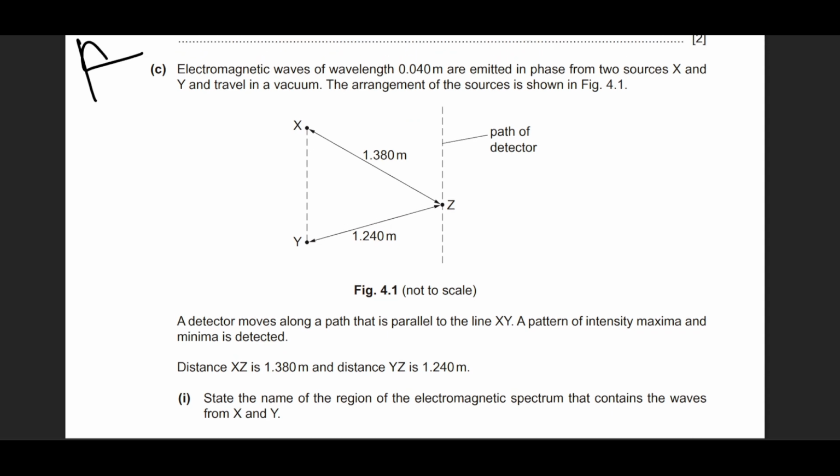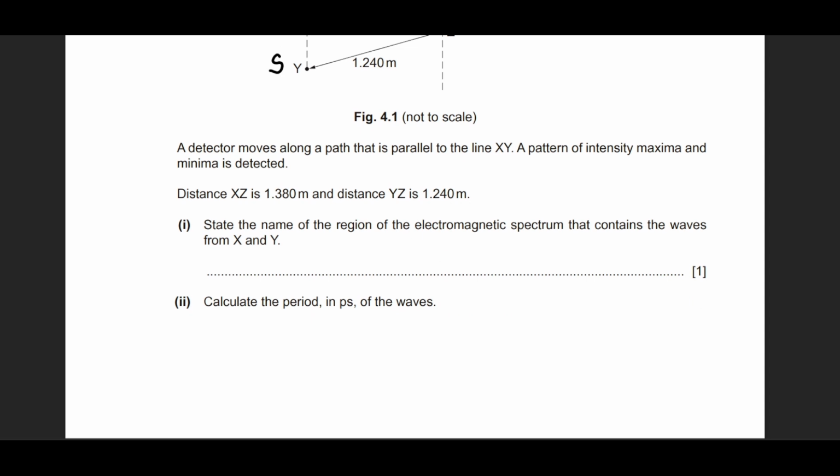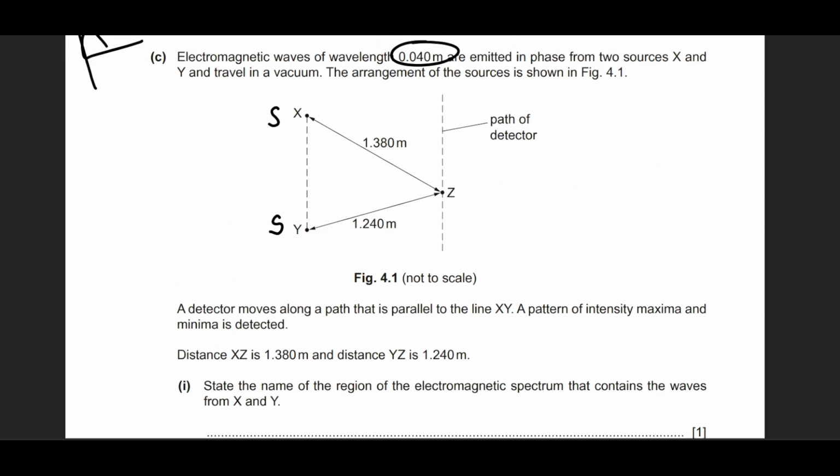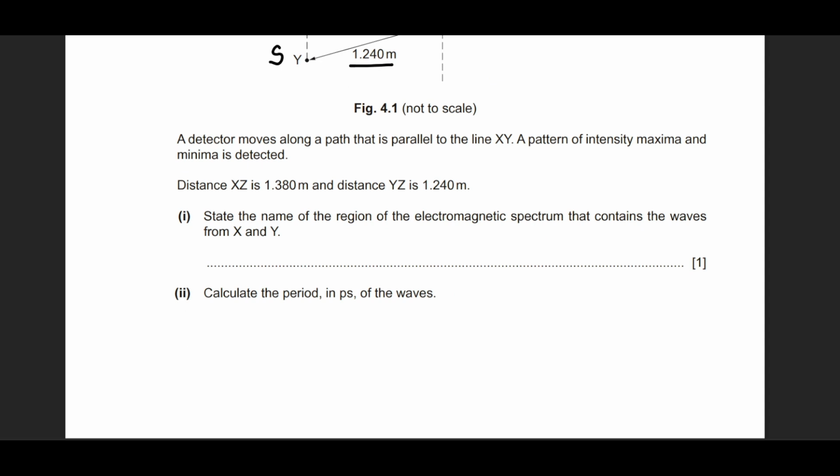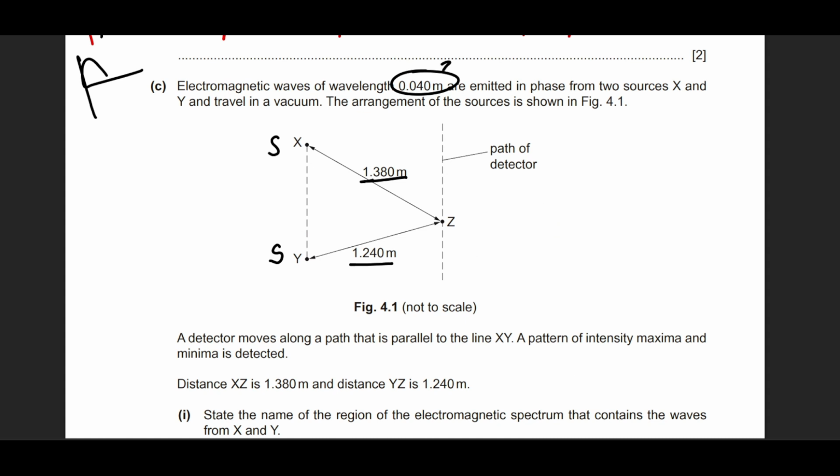Electromagnetic wavelengths, okay, fine. Wavelength is given. This is important, it is going to play a part in the next parts. Source X, okay, fine. This is also a source, and this is also a source. Z is the point where the detector exists. So the detector may be moving in this direction, detecting whether there is constructive or destructive interference. The distance XY is given to us. Okay, fine. This is also given to us. State the name of the region of the electromagnetic spectrum. This is again based on memory. You are supposed to memorize where this wavelength belongs.